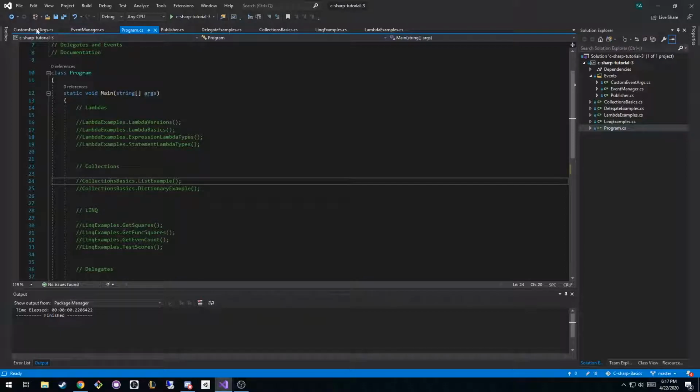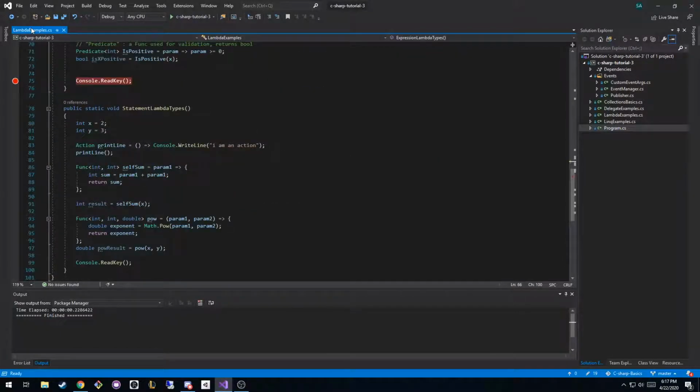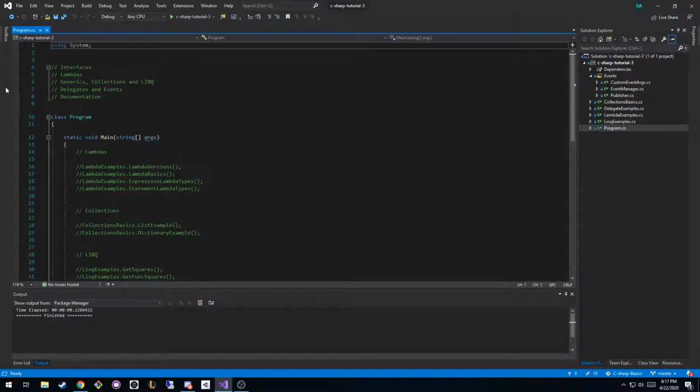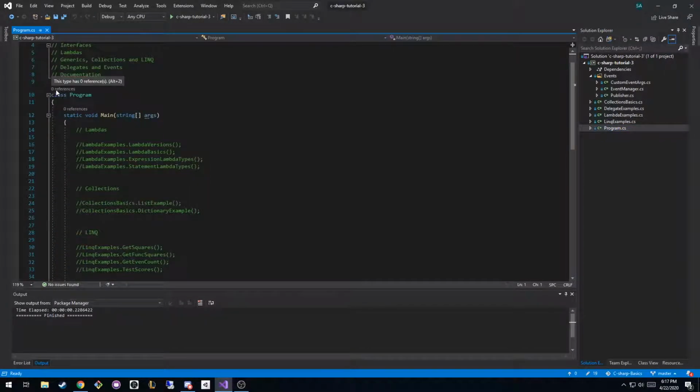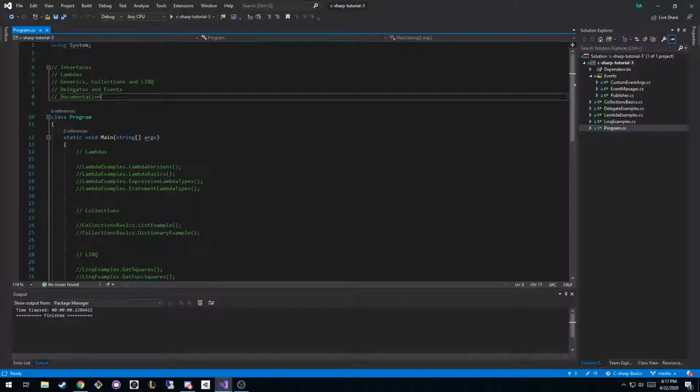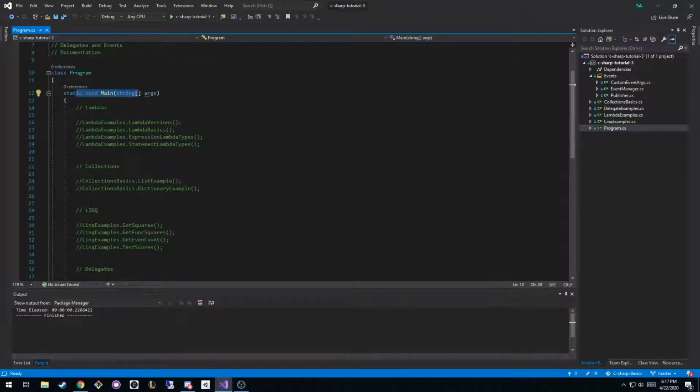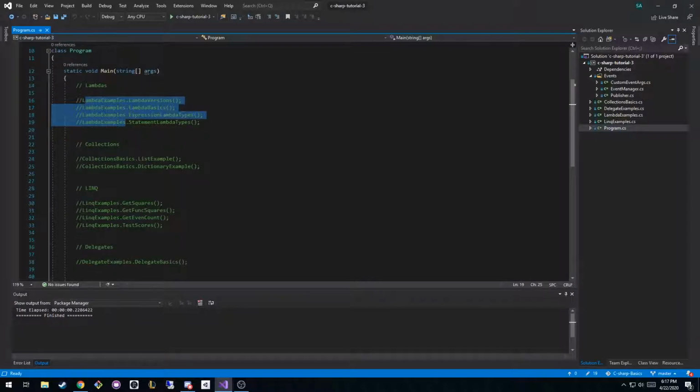Rather than taking the approach that we did the last few streams, I already have some samples written up here because the syntax is a pain in the butt and I didn't want to look like a fool on stream. So what we have here is the comments of what we're going to lay out. I have the main function with all of the functionality that we're going to be using just commented out. We're going to start with lambdas, and I broke them out into their own files.